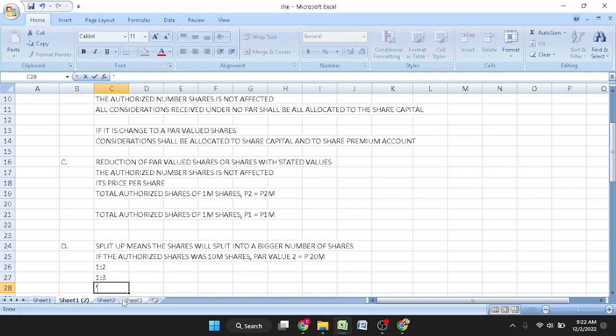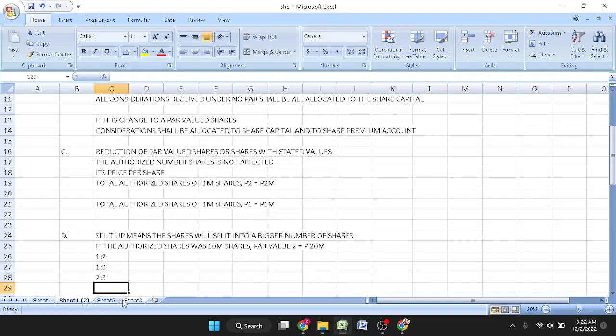Okay, or we can add here more, 2:3. Okay, let's see its changes. So for every 1 share of the 10 million shares, it will now be 2. So we'll consider that as 10 million divided by 1 times 2. Okay, it will be 20 million shares.